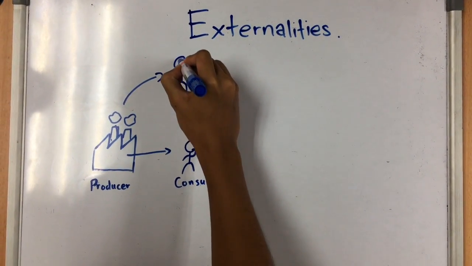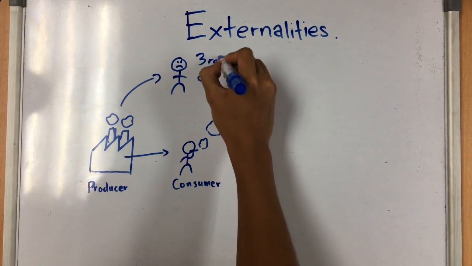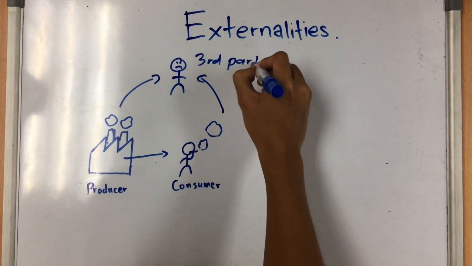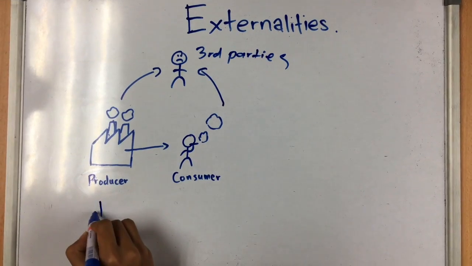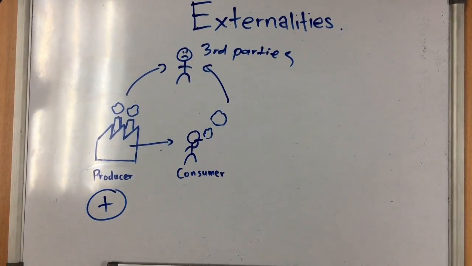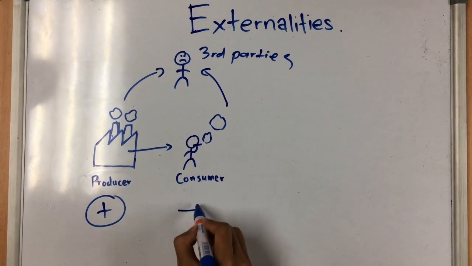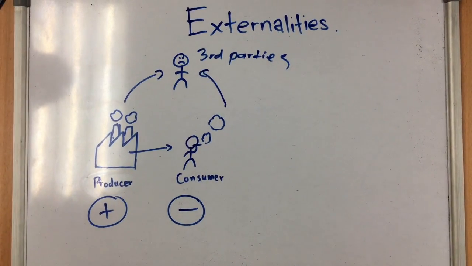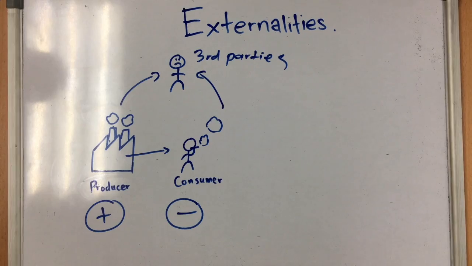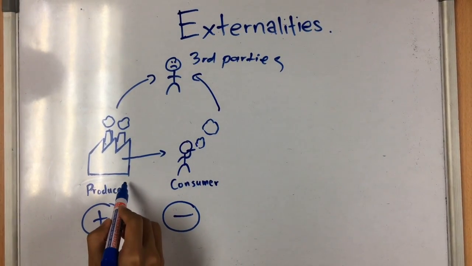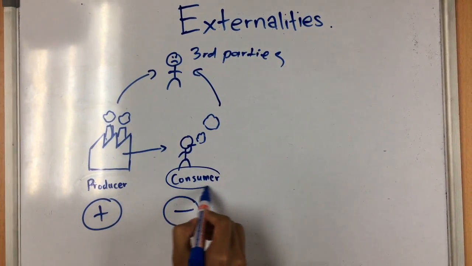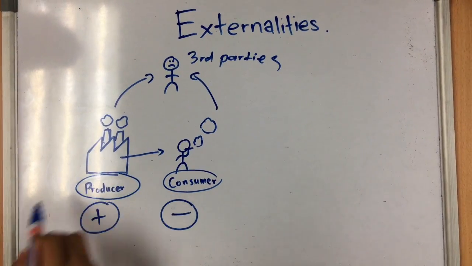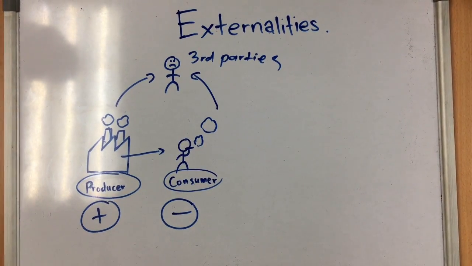If the side effects on third parties involve benefits, there arises a positive externality, also known as spillover benefit. If they involve costs in the form of negative side effects, there arises a negative externality, also known as spillover cost. Externalities can result either from consumption activities or from production activities. However, in this video, we are going to talk more about consumption externalities.